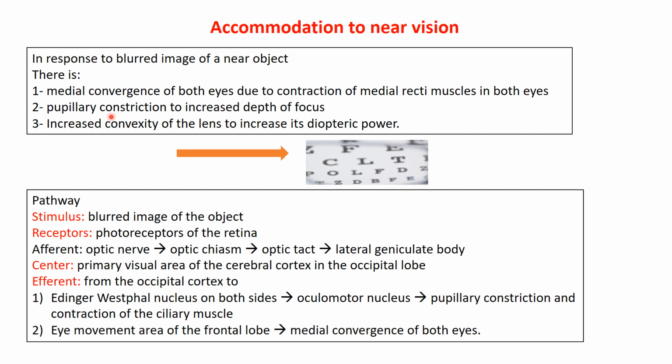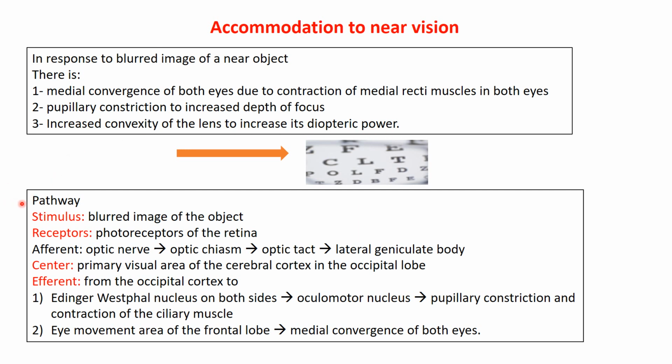There is pupillary constriction to increase the depth of focus, and increased convexity of the lens to increase its dioptric power. So in response to the blurred image of the object, we have medial convergence of both eyes, pupillary constriction in order to increase the depth of focus, and an increase in the convexity of the lens by increasing the curvature of the anterior surface of the lens to increase its dioptric power.